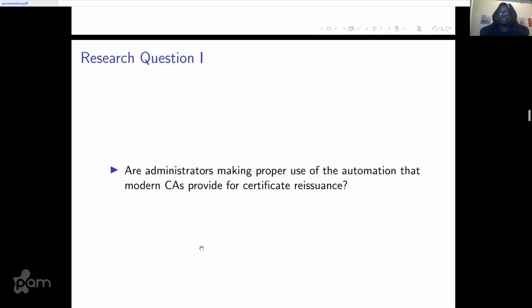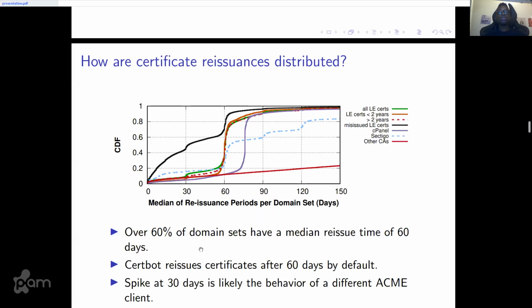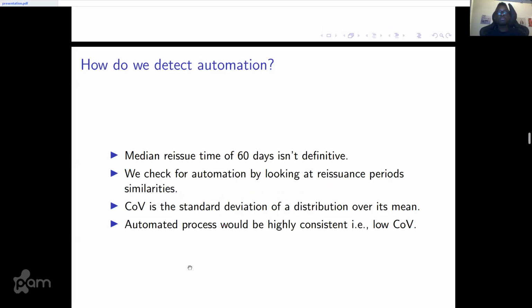So the first question is, are administrators making proper use of the automation that modern CAs provide for certificate reissuance? When plotting the median reissuance per domain set as a CDF, we found that over 60% of domain sets have a median reissuance time of 60 days. This aligns nicely with Certbot, which reissues certificates after 60 days by default. Certbot is one of the most popular ACME clients currently.